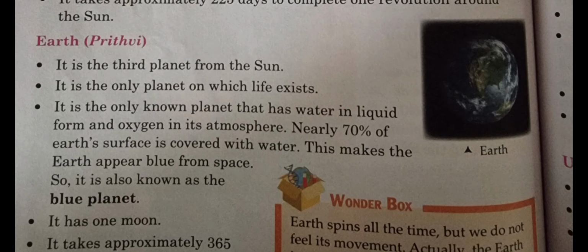It has one moon. It takes approximately 365 days to complete one revolution around the sun. Do you know? Earth spins all the time, but we do not feel its movement. Actually, the Earth is moving with a fixed speed and we are moving along with it. That is why we do not feel Earth's spin.